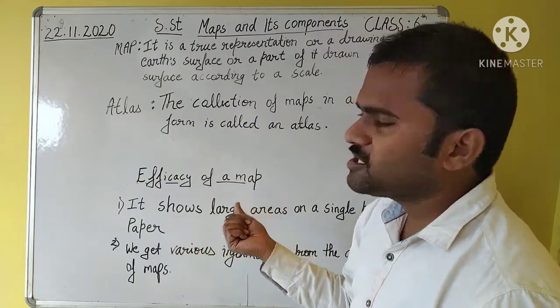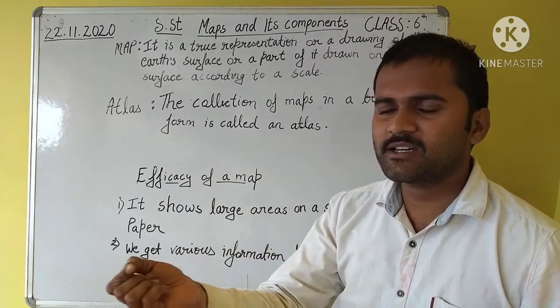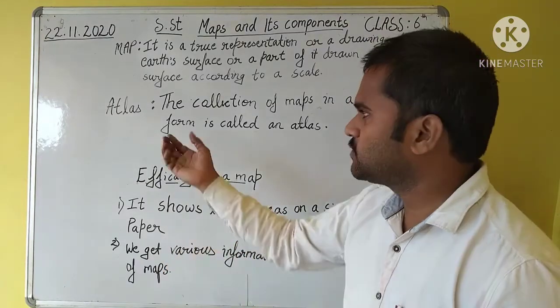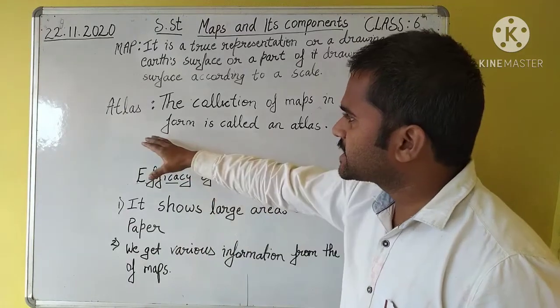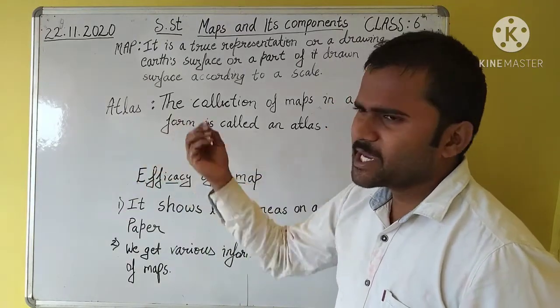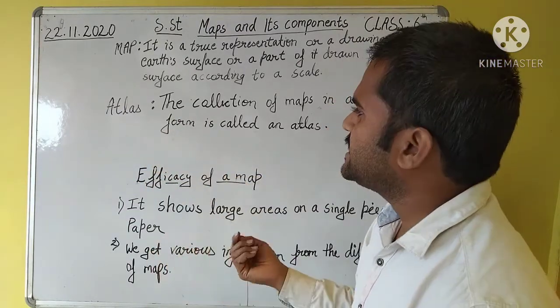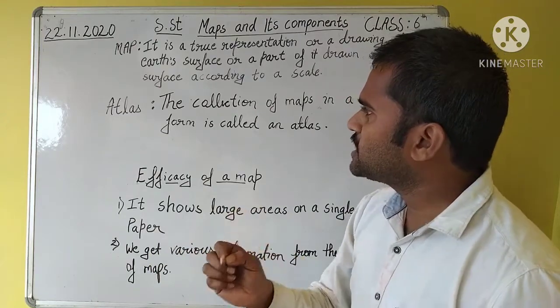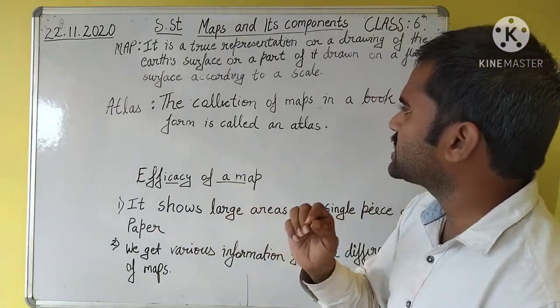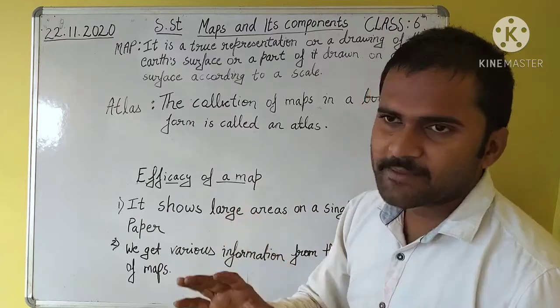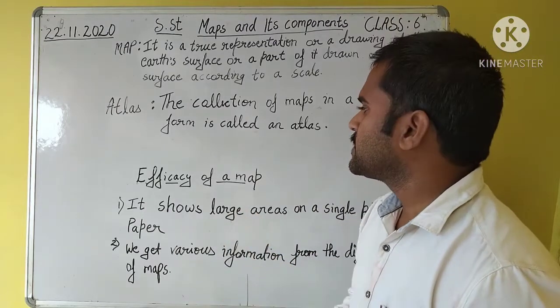We can see in all the schools, or at the stationery shop, you can get this book. If you go to buy this atlas book, then you can take it from any stationery shop, and in that book you see there is only a collection of maps. Different types of maps you can find in that book.